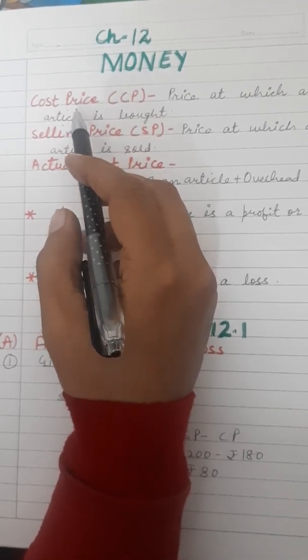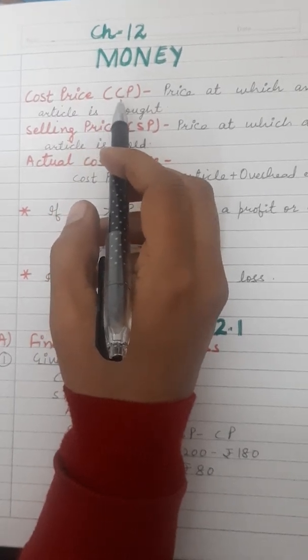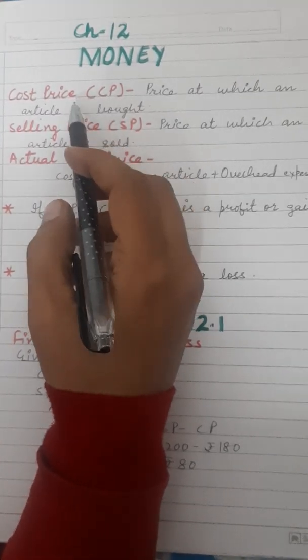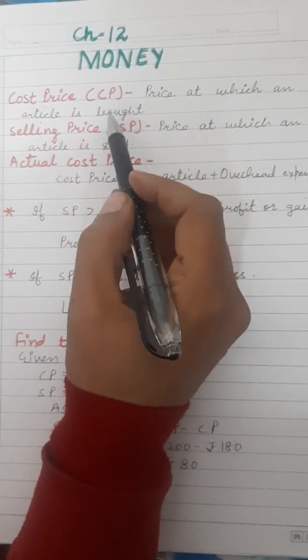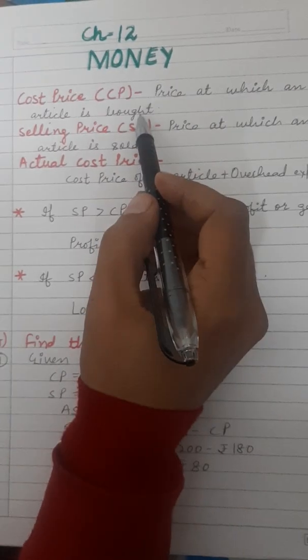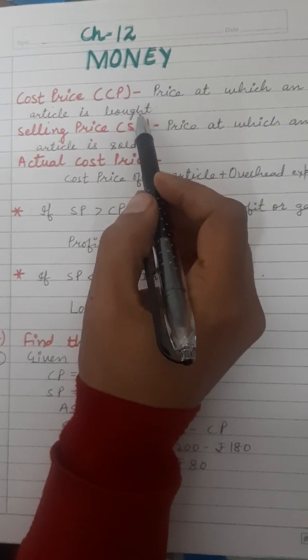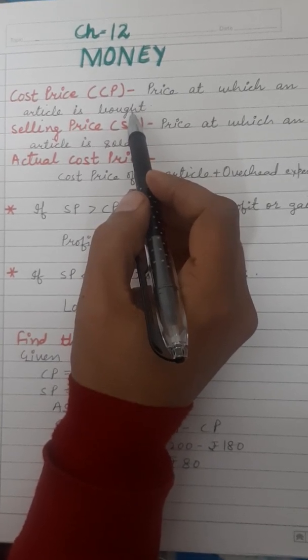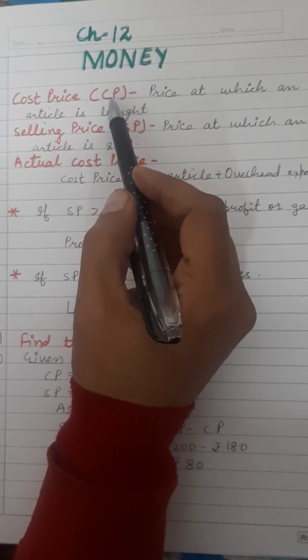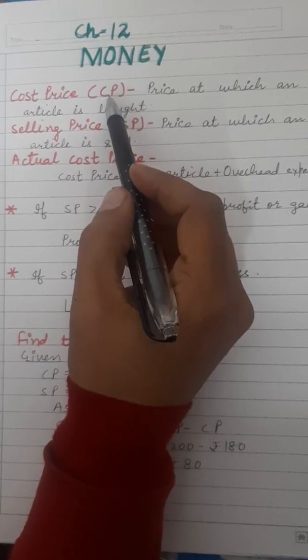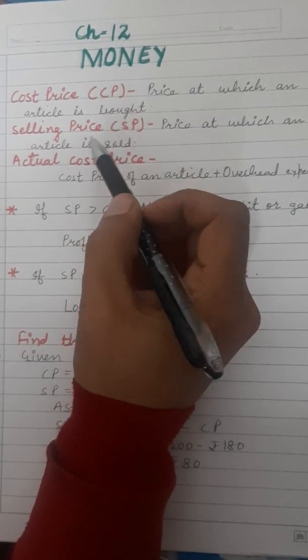First is cost price. Cost price, in short we say CP. So what is cost price? Price at which an article is bought or purchased. The price at which we buy things is called cost price. Suppose you bought a pen for rupees 5, so that is the cost price.